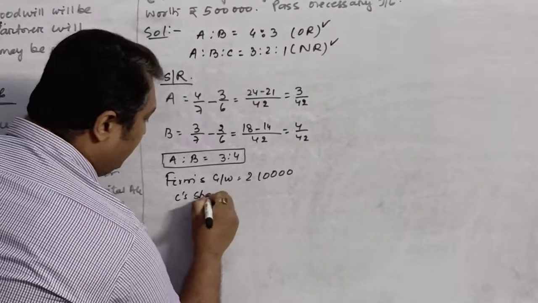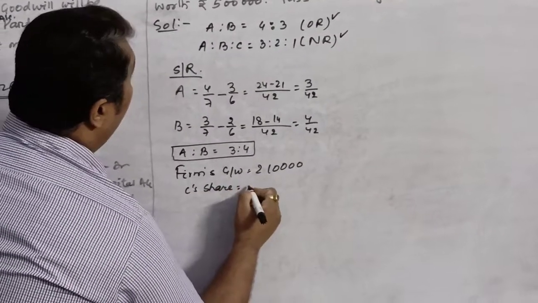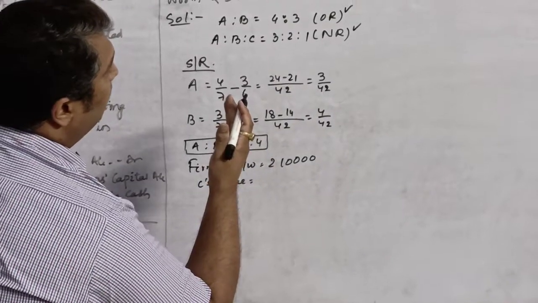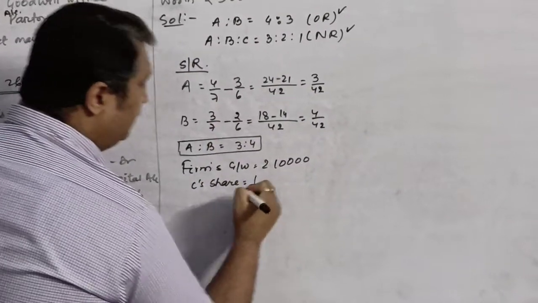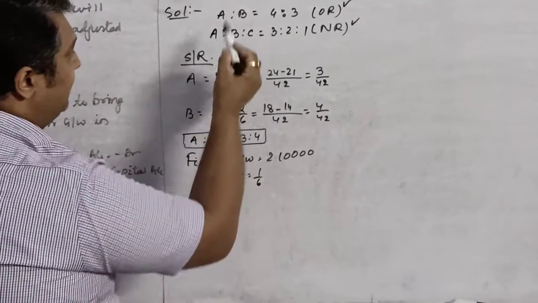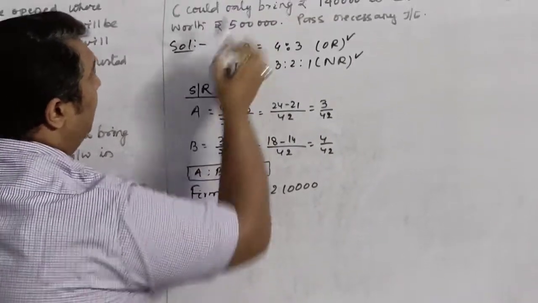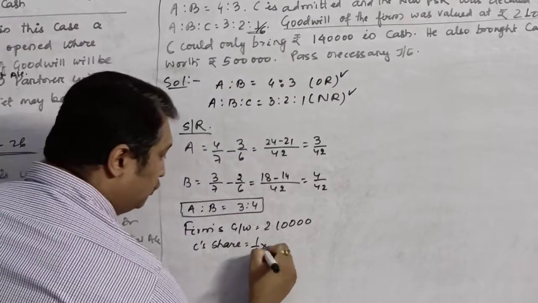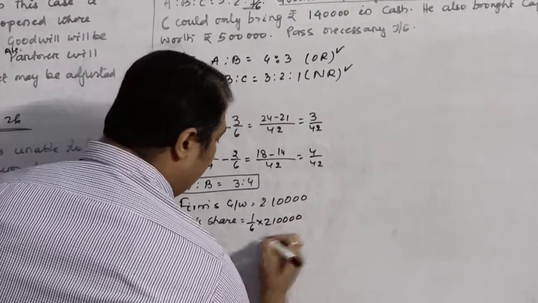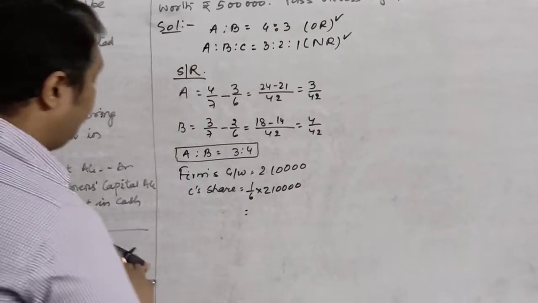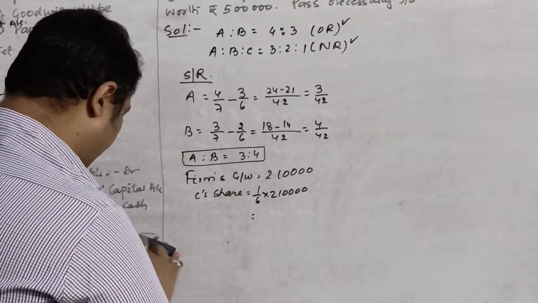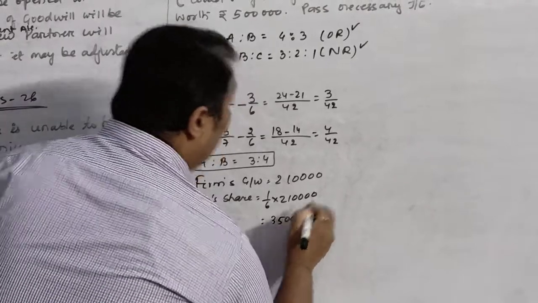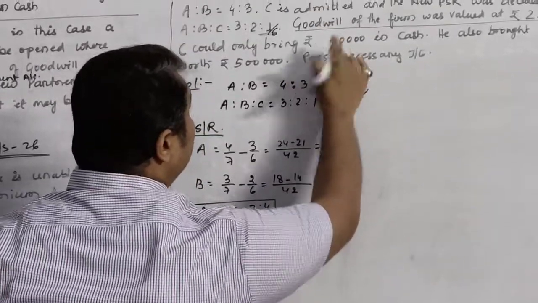So C's share will be 1/6, as you can see over here, in the new PSR, C's share is 1/6. So 1/6 into 2,10,000 will be rupees 35,000.